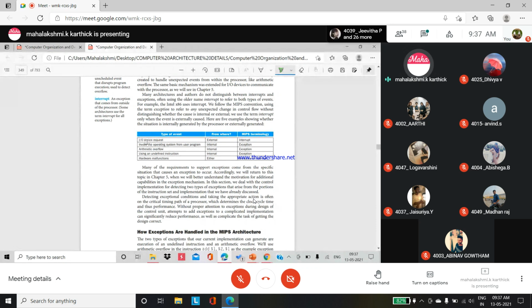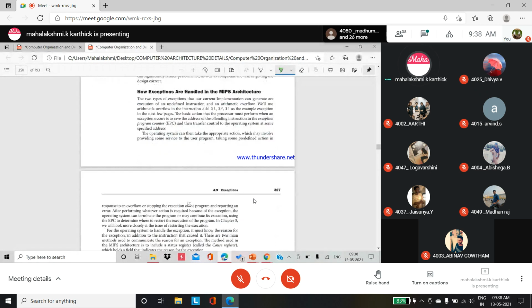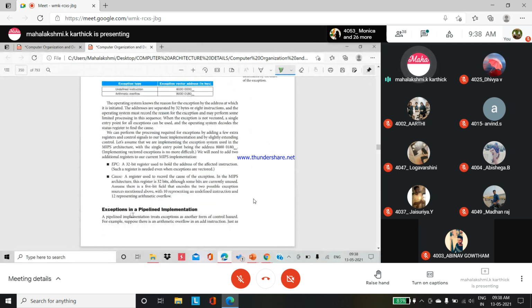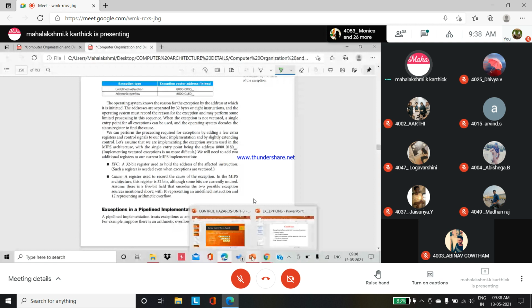Either a request comes through an input output device wrongly, then it is an external factor. In MIPS terminology, they call it an interrupt. Similarly, if you invoke the operating system from the user program and some problem is faced through that, it has happened internally. That is called an exception. Arithmetic overflow is internal, because the arithmetic operation is performed inside the ALU unit. If there is some problem there, they call it an internal problem, an exception. So these are the types of events where exceptions occur. Just go through these. I will send the notes particularly for this unit 3.